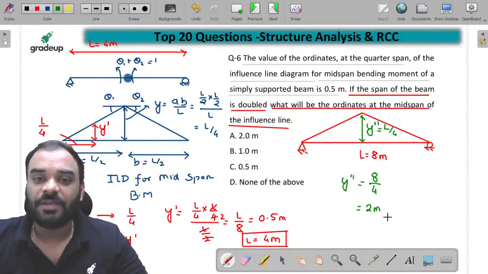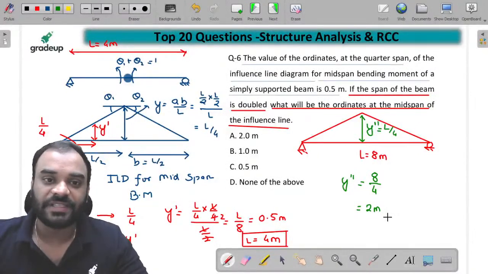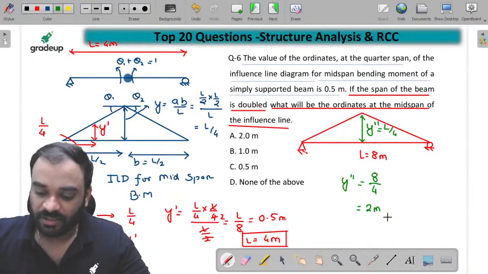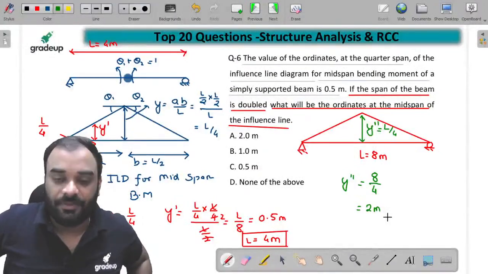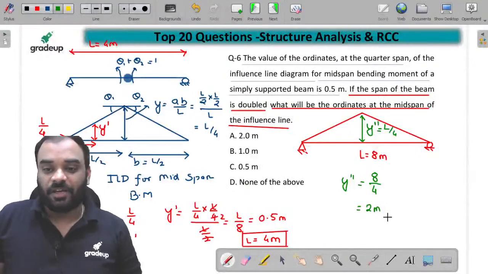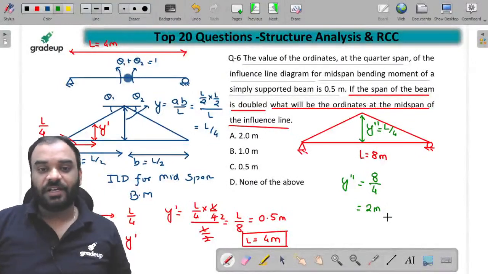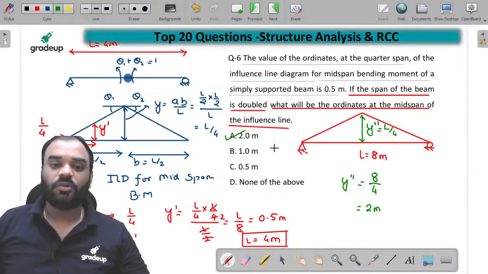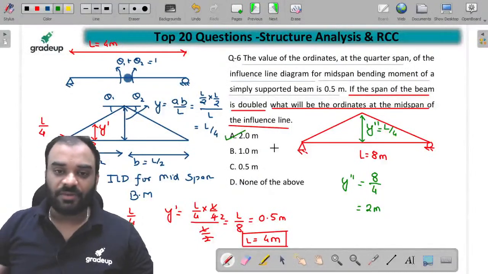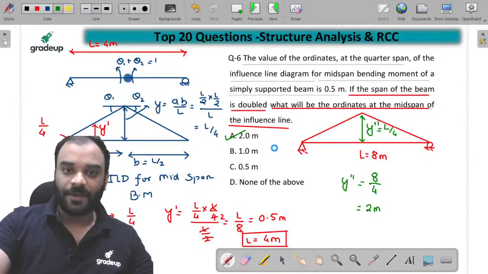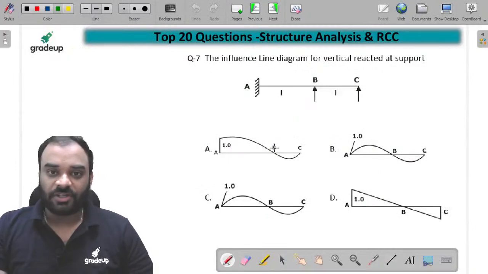If the span of beam is doubled, what will be the ordinate at the mid span of the influence line? What will the ordinate be on the influence line? You have to tell this at the mid span. So 2 meter is the correct answer. A is the correct answer, not B. Otherwise it would not be B, children, A will be the correct answer. Okay, let us move ahead to the next question.